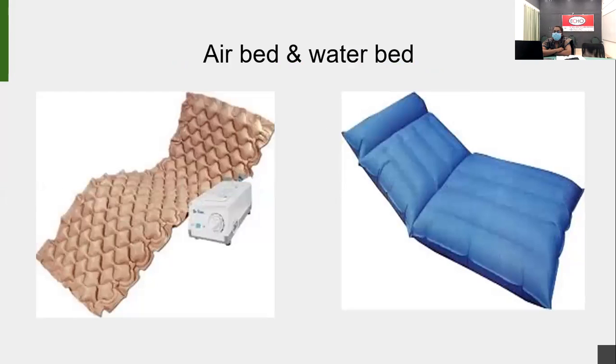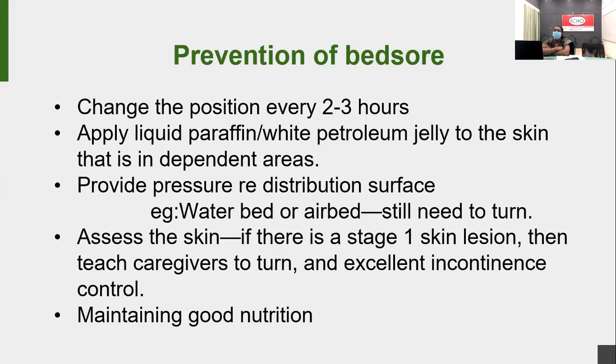One important message: if you suggest an airbed or waterbed, they may think it will take care of everything. So we need to convey to the patient and caregivers that even if the patient is on a waterbed or airbed, they have to change the position every 2 to 3 hours.